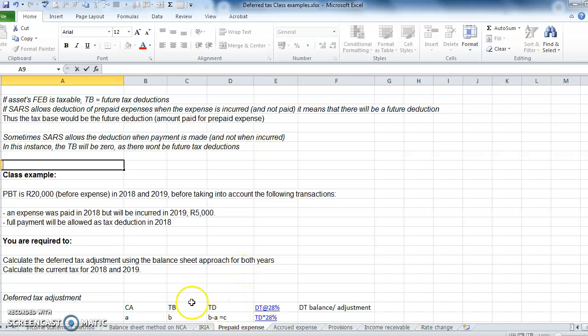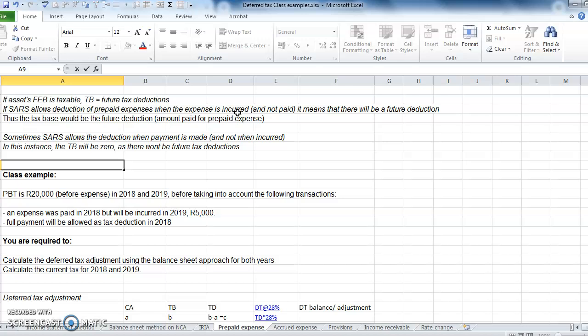Okay, so we're looking at prepaid expenses next. So, if the asset's future economic benefits are taxable, the tax base is equal to the future tax deductions. So if SARS allows a deduction of prepaid expenses when the expense is incurred, and not paid. So remember, with a prepaid expense, generally we are going to pay in year 1 and then incur in year 2, right? So if SARS allows a deduction when the expense is incurred, so in year 2, it means that there will be a future deduction. So in year 1, there will be a future deduction, right? So the tax base would then be the future tax deduction, alright?